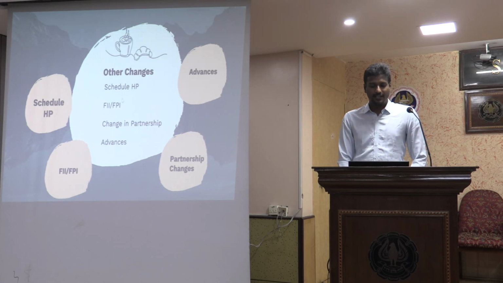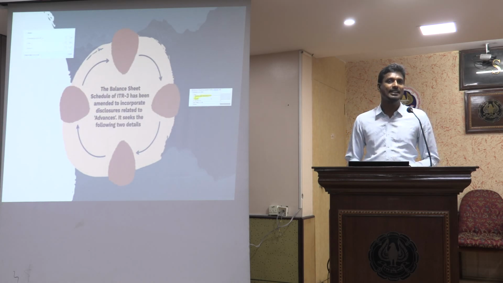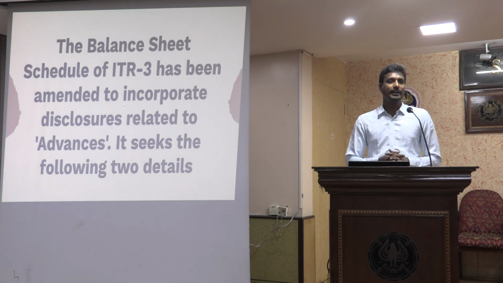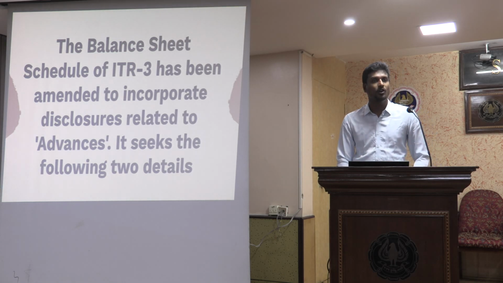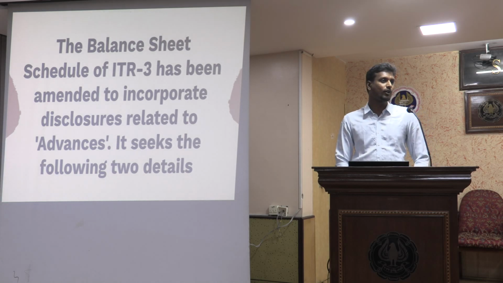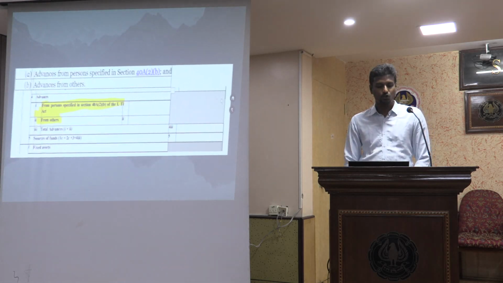Other changes like we have in the advances schedule in the ITR 3. So any advances being done, it seeks two details. What are those two details? Out of the advances given, how much of it is given to the related parties, 40A(2)(b) parties, and other parties. So I have to give that disclosure bifurcation now.